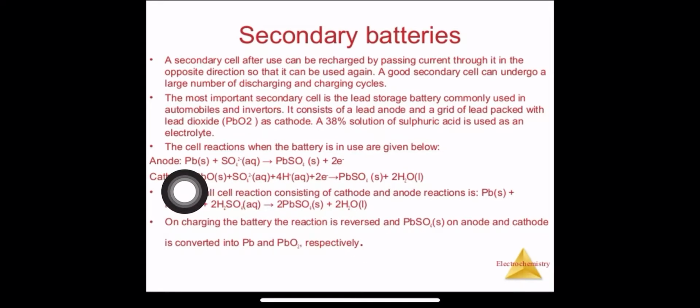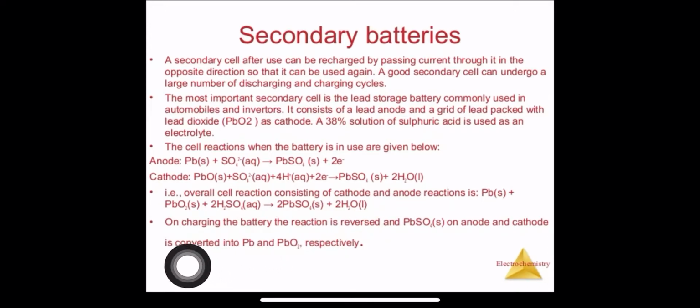So what is the final reaction? We have Pb, PbO2, and 2 moles of SO4 minus 2 with 4H plus ions. So this will form H2SO4. The 2 electrons will be cancelled, giving 2 moles of PbSO4 and 2H2O.